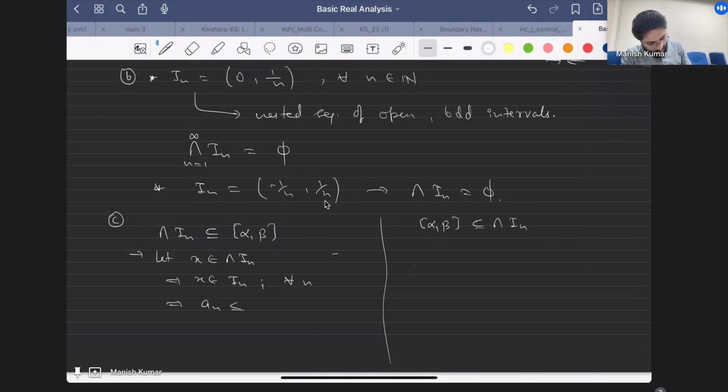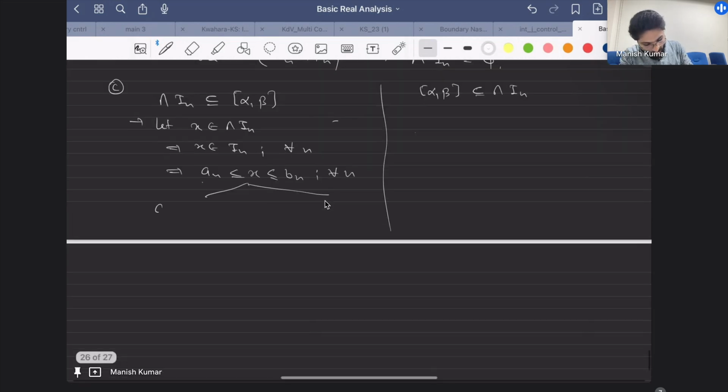Let us look at them separately. So you know a_n is less than or equal to x, and x is less than or equal to b_n. Now from here, can you conclude alpha is less than or equal to x, and here x is less than or equal to beta? So this is a question mark. Can you tell me how this is possible?